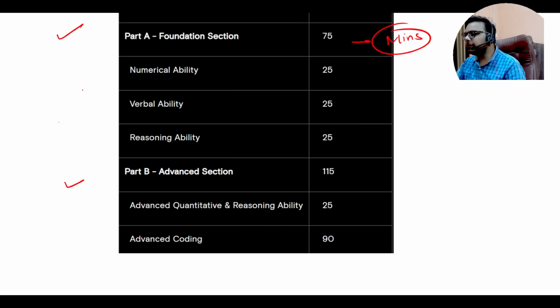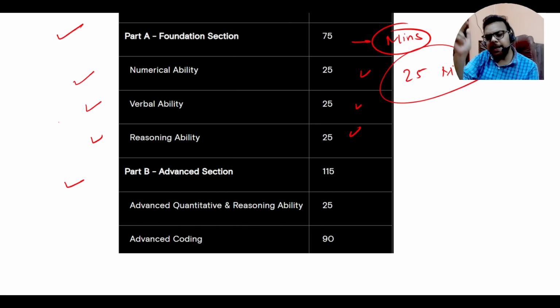There will be numeric ability, verbal ability, and reasoning ability. These three things will be there. The duration of this section will be 25 minutes, 25 minutes, and 25 minutes. So for numeric ability, verbal ability, and reasoning ability, you will get 25 minutes each. Now you will be asking, is it a sectional timer or will I have a combined timer of 75 minutes?